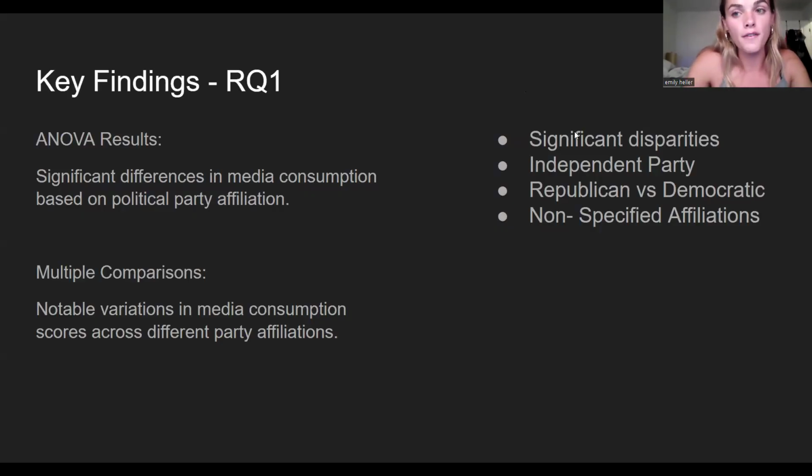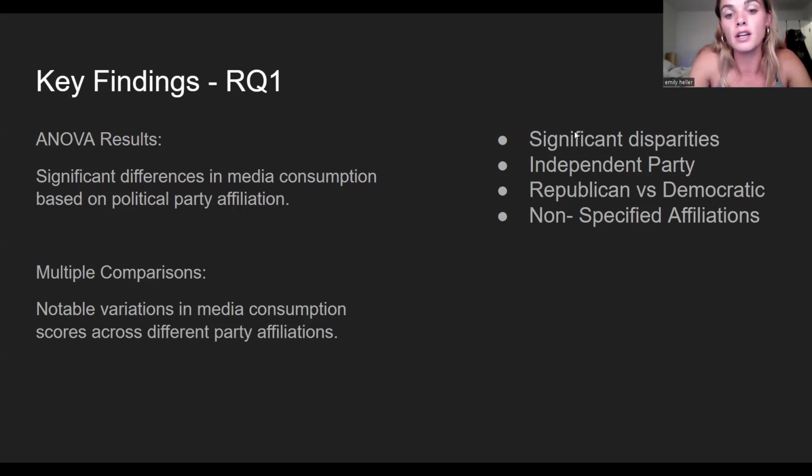So our key findings for our ANOVA results is that we found there are significant differences in media consumption based on political party affiliation. Our analysis revealed significant disparities in media consumption concerning political affiliation. Multiple comparisons further emphasize these differences, providing insights into media engagement among various political groups. Media consumption levels significantly differ depending on individuals' political affiliations.